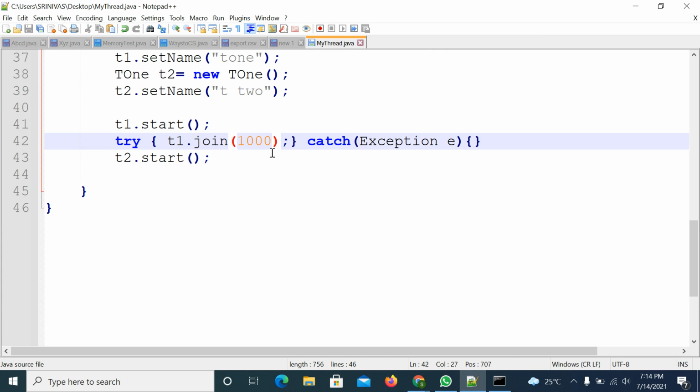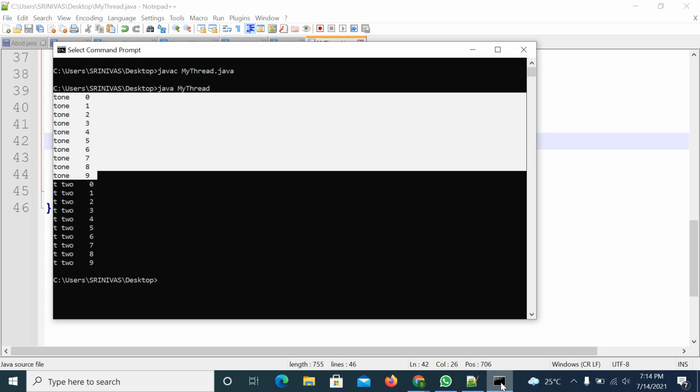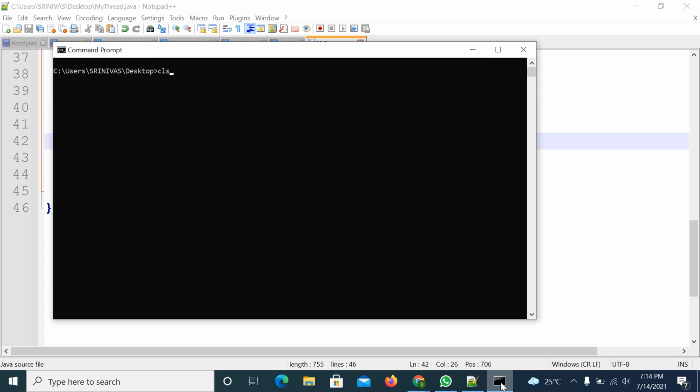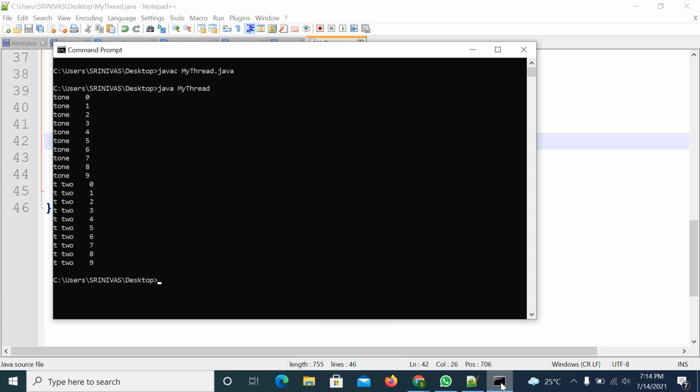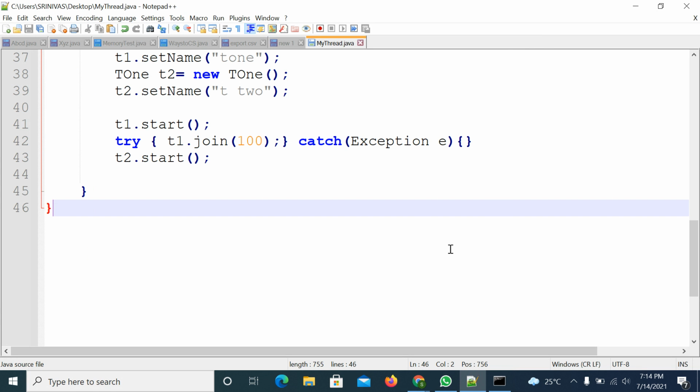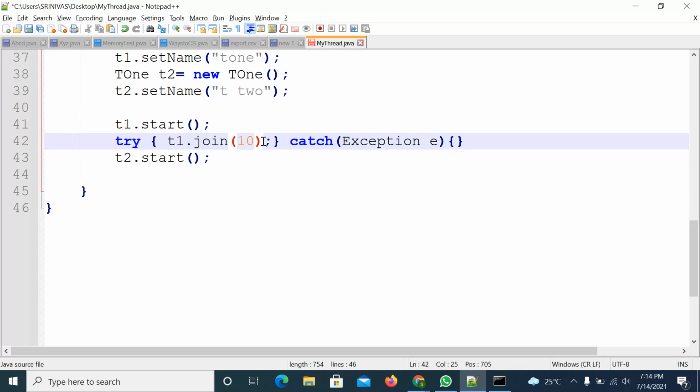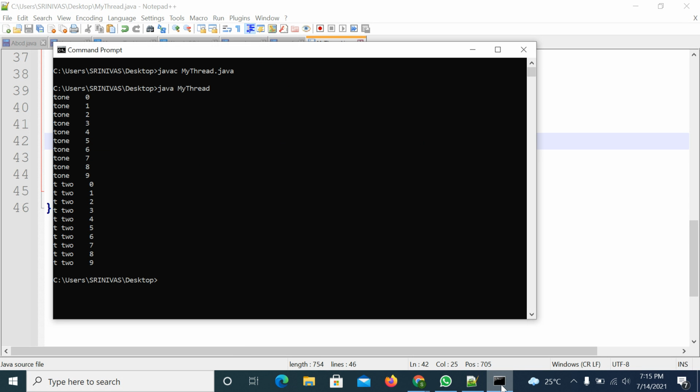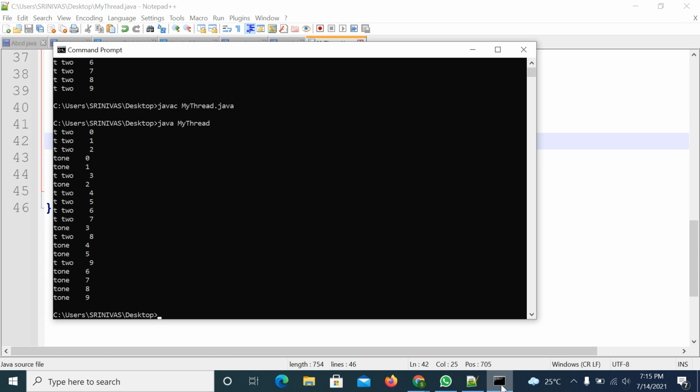Suppose I try to decrease the time, so 100 milliseconds. So compile it. Clear the screen, compile the code, try to execute it. So in this case also T1 is able to complete within 100 milliseconds. I am trying to decrease the time further. So 10 milliseconds. If within these 10 milliseconds it is able to print the 10 lines, you will get the same output. See. Within the 10 milliseconds, it is unable to print the first thread completely, right? That's why you are getting irregular output.